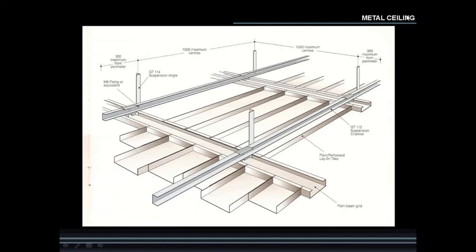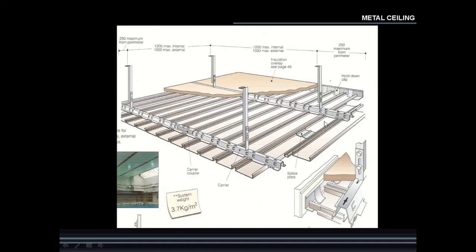Then for the metal ceiling, different terminologies are given here, like your gypsum board false ceiling. Their size is different, the length and width of the panel or the length and width of the grid. We can say this is the grid. Then again, the same thing for the metal ceiling.